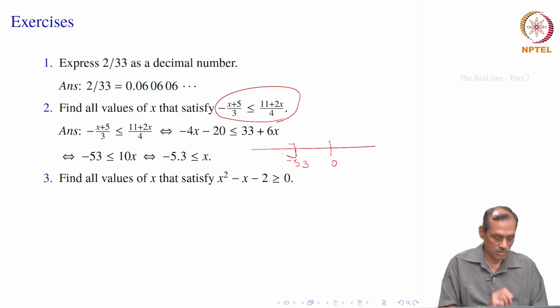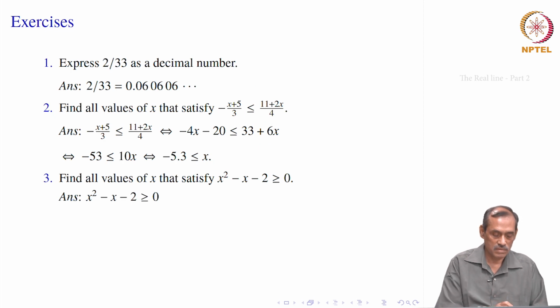Okay. So, let us go to the next problem. Find all values of x that satisfy x square minus x minus 2 greater than or equal to 0. So, earlier it was a linear inequality, now it is quadratic, there is a power for x. So, x square minus x minus 2 greater than or equal to 0.